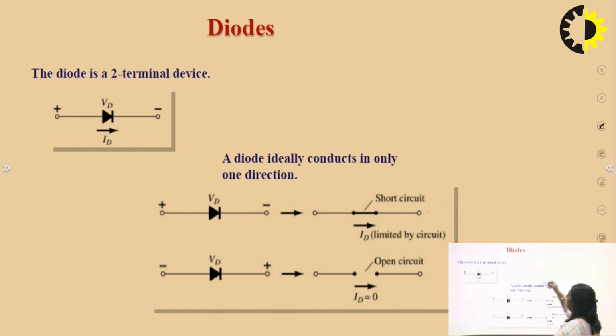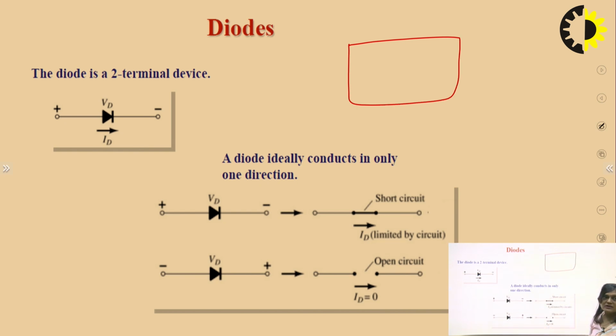Now if we want to see the working of the diode, we can consider the 3 cases, like zero biasing,